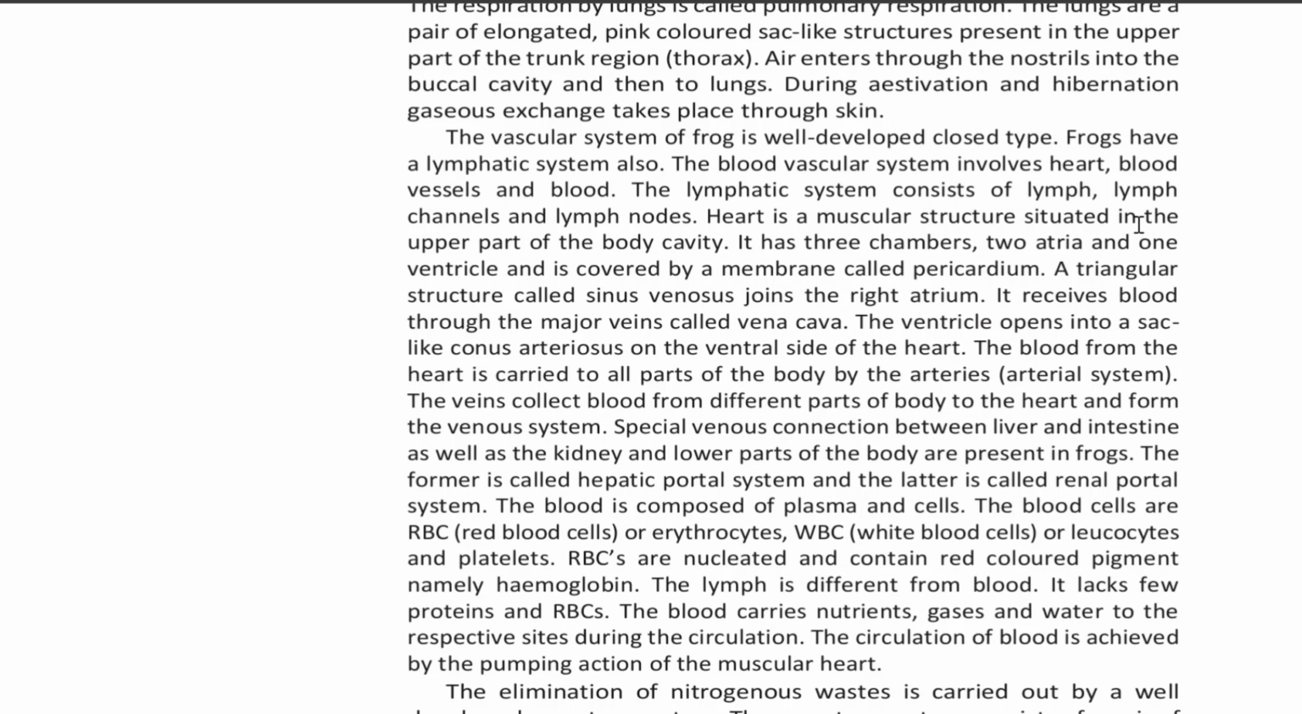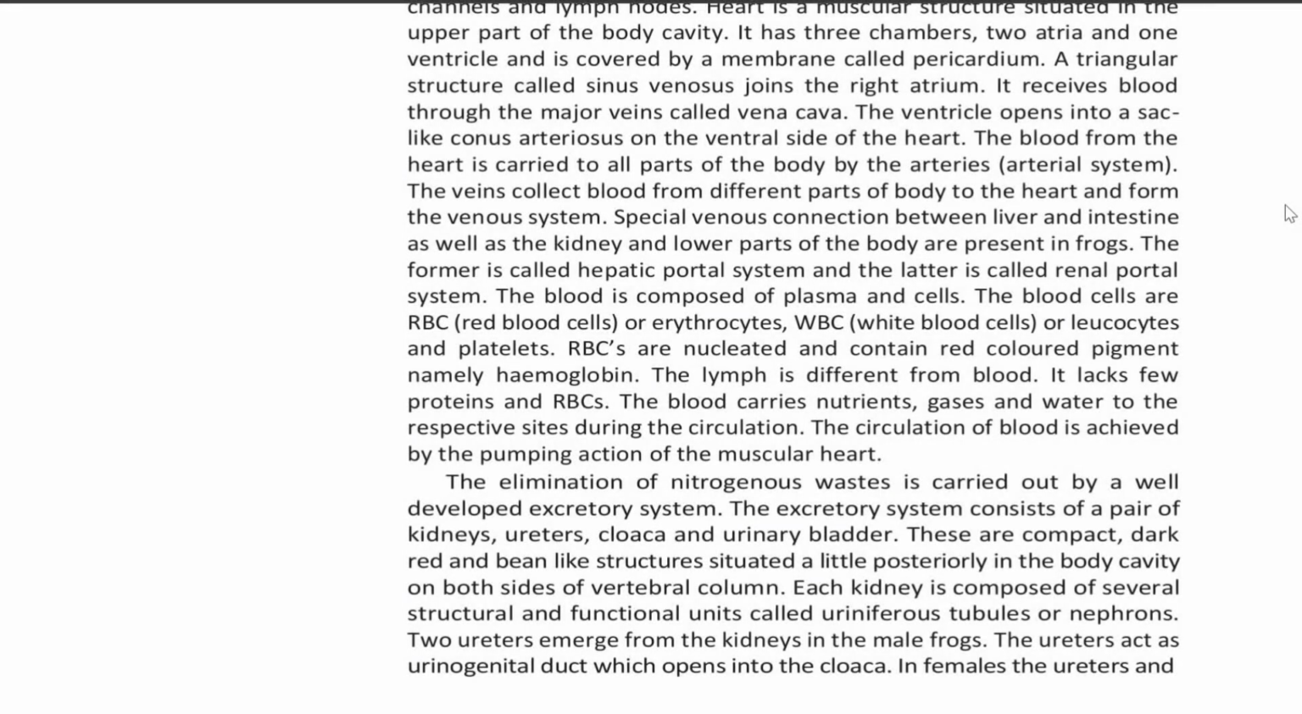The blood from the heart is carried to all parts of the body by the arteries, that is the arterial system. The veins collect blood from different parts of the body to the heart and form the venous system. Special venous connections between the liver and intestine, as well as the kidney and lower parts of the body, are present in frogs. The former is called the hepatic portal system and the latter is called the renal portal system.